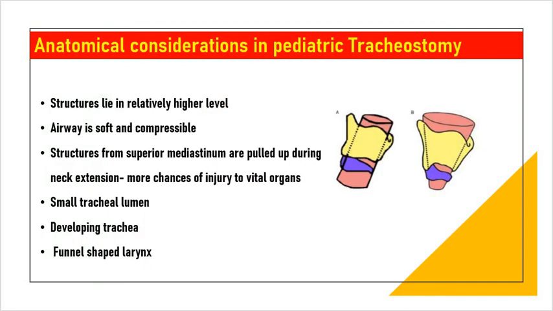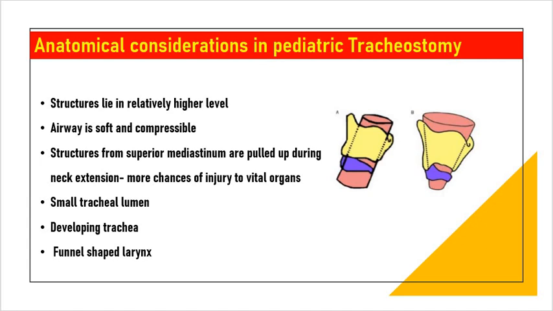Now let's discuss anatomical considerations in pediatric tracheostomy, as pediatric tracheostomy is slightly more difficult than adult tracheostomy because the structures lie at a relatively higher level. The airway and trachea are soft and compressed, so might develop tracheomalacia after surgery. Structures from the superior mediastinum are pulled up during neck extension. Therefore, there are more chances of injury to vital organs like the lung apex and the mediastinal structures.